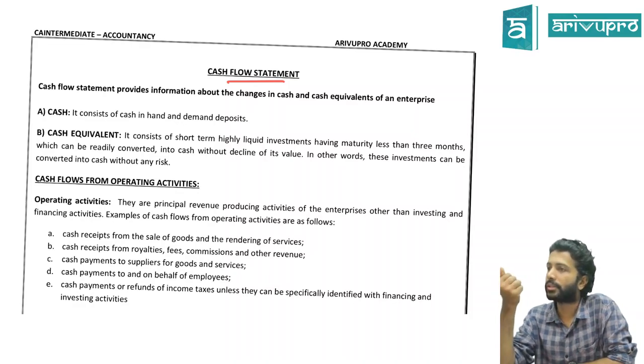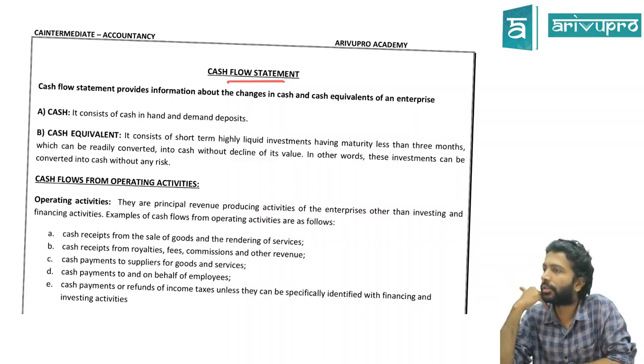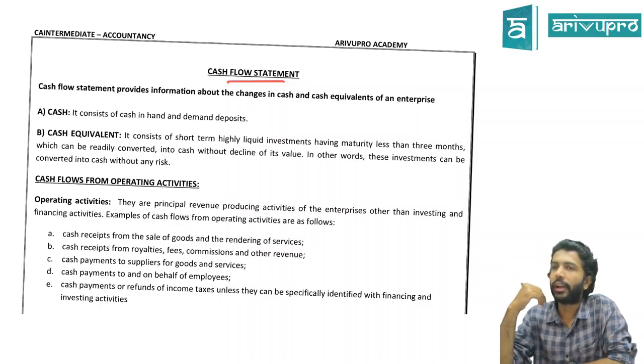Why do you invest? For what purpose? If you invest in another company's debentures, what are you going to get? Interest. If you invest in another company's equity shares, what are you going to get? Dividend. So interest received and dividend received are also part of your investing activity. These are some of the common examples of investing activity cash flows.